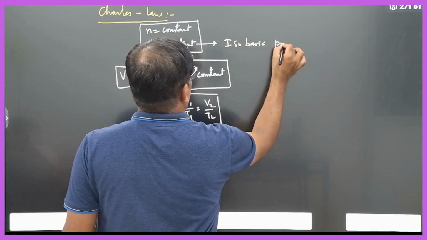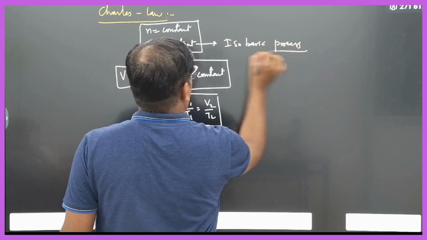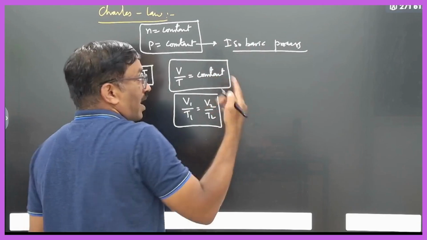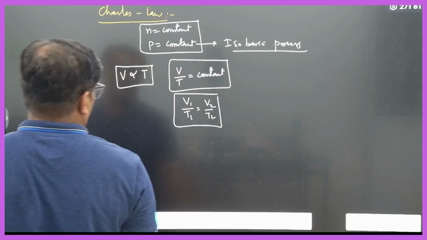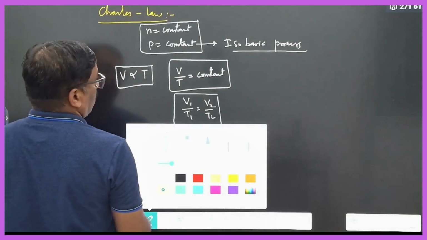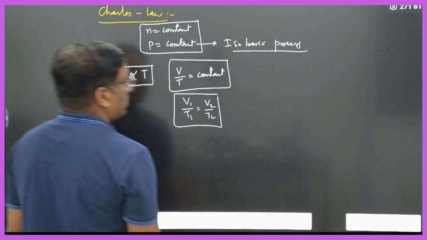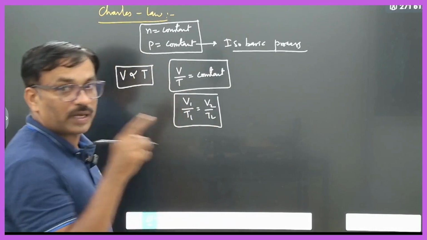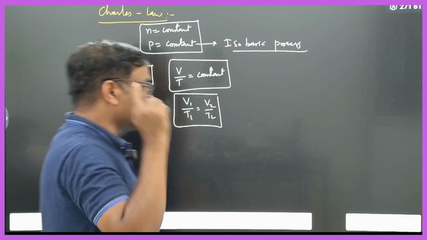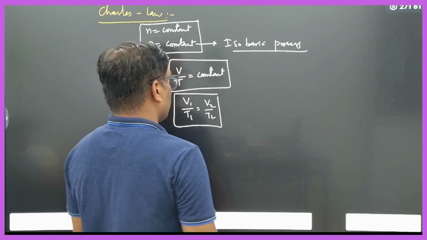Isobaric process. Iso means same, baric, bar is a unit of pressure. Therefore isobaric means constant pressure. Right? Isobaric process. Now how about the graph? This is for absolute temperature. Temperature should compulsorily be in kelvins only. So how will the graph be?